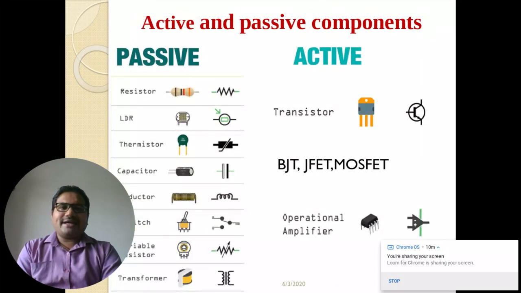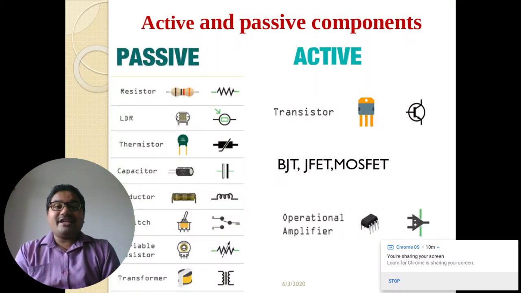You can see that a resistor is basically used for what? It is used to oppose the flow of current, right? And its unit is ohm, and it is denoted by capital R. Capacitor, it is there. A capacitor is used to store charge in electrostatic form. It opposes the change in voltage, whose unit is farad, denoted by capital C. Inductor is also there.